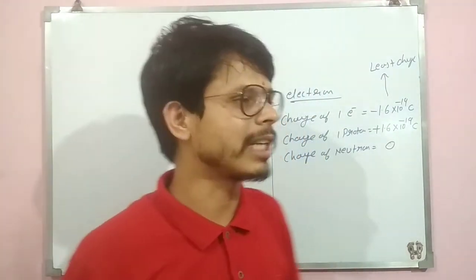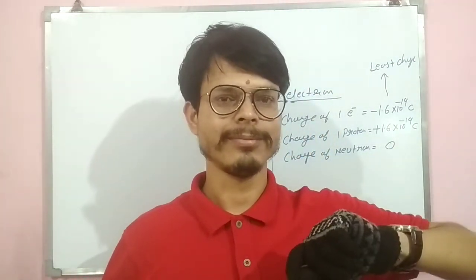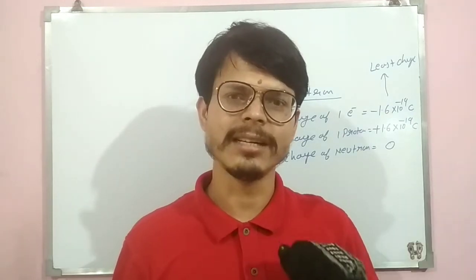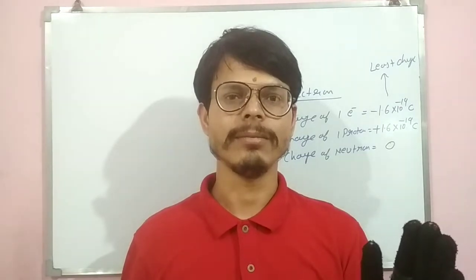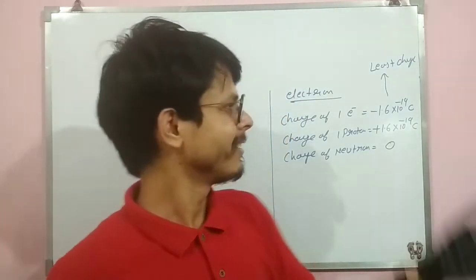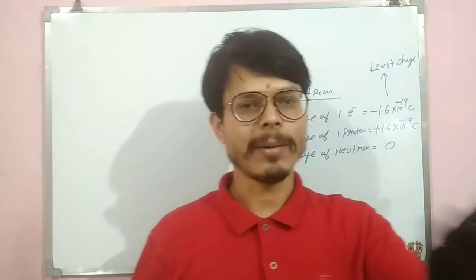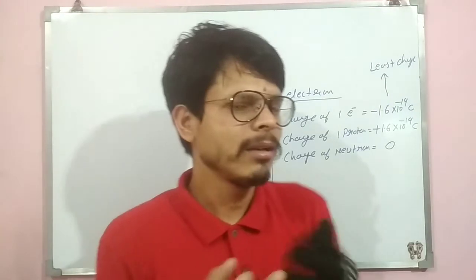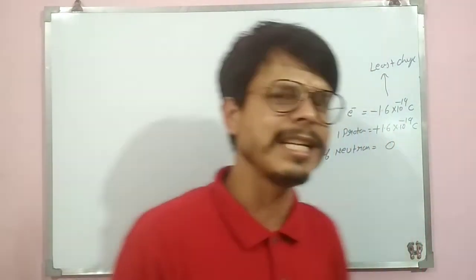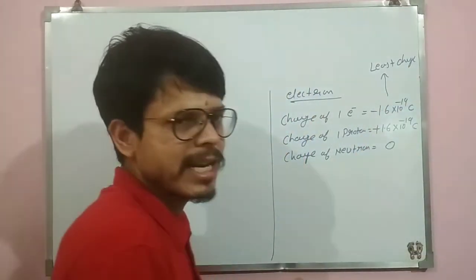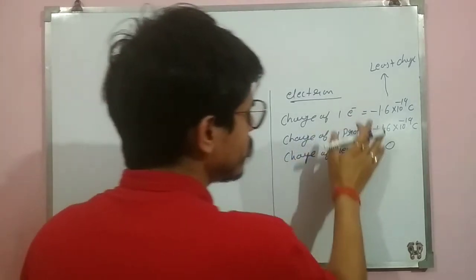So what is the charge of neutron? Zero. And two questions are there. First, the board will ask, what is the charge of one electron? Minus 1.6 into 10 to the minus 19. What is the charge of proton? Plus 1.6 into 10 to the minus 19. Then the board will ask, what is the least charge? 1.6 into 10 to the minus 19. Now you may be confused, sir, plus or minus? You can write plus or minus 1.6 into 10 to the minus 19. Both plus and minus are correct. The least value is 1.6 into 10 to the minus 19 coulomb. Is it clear? So these are the two types of charges.